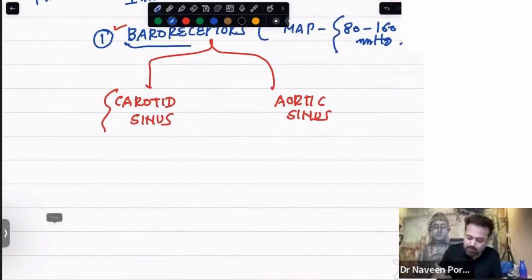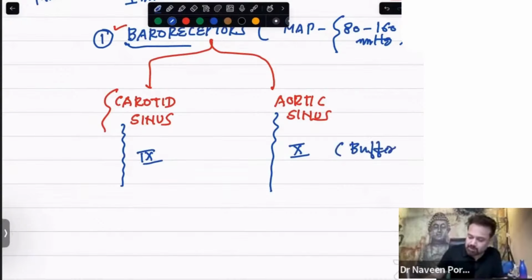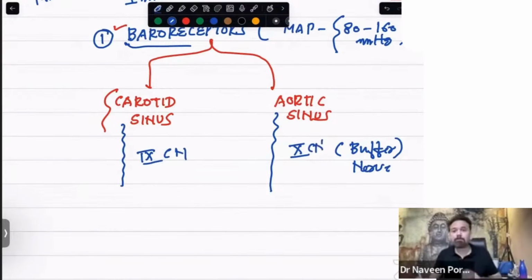Let me tell you. For example, the afferent which is carried from carotid is which nerve? It is glossopharyngeal nerve, ninth nerve. And the afferent from aortic sinus is vagus nerve. So these are called buffer nerves. In your MBBS first examination, you have to write this point. What is the buffer nerve? It is a short note also in your Prof examination. What are the buffer nerves? Buffer nerves are 9th cranial nerve and 10th cranial nerve, and the purpose is to maintain your blood pressure.